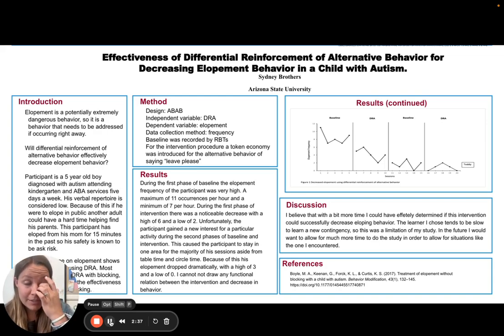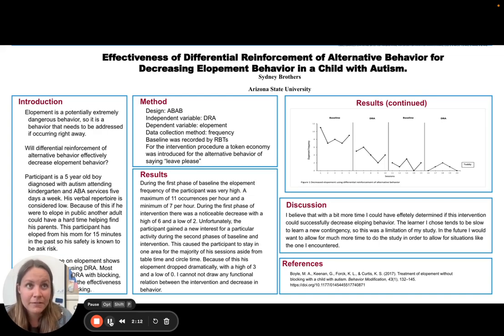But because of this new interest in the swing, he really was basically on the swing the entire time, except for when he was asked to go to table time or circle time. When those were the demands placed on him, he would participate. But other than that, he was just pretty much on the swing the whole time. So we saw a pretty dramatic decrease in the elopement behavior. And this was, of course, a pretty big limitation of the study.